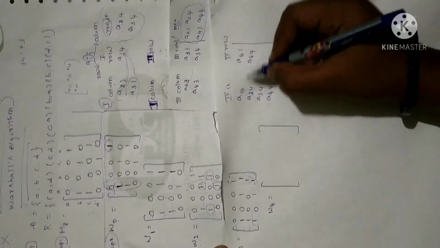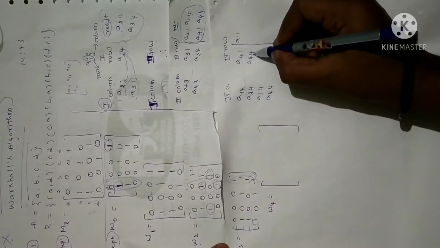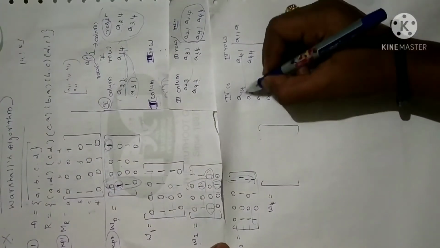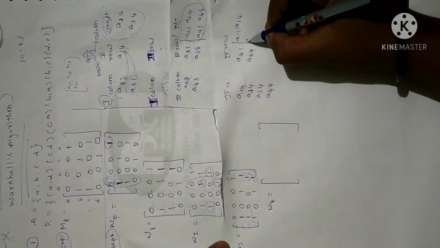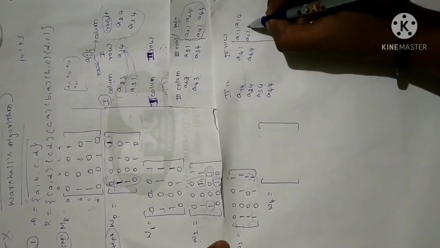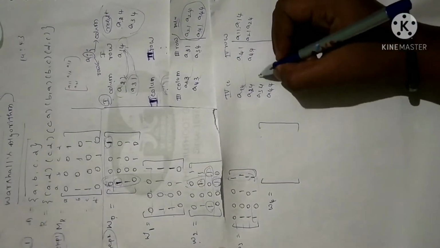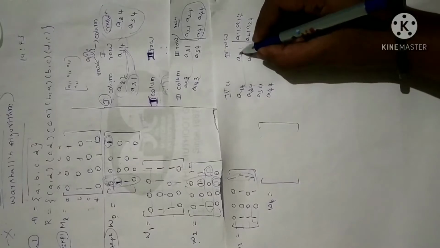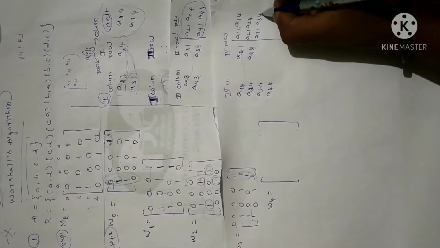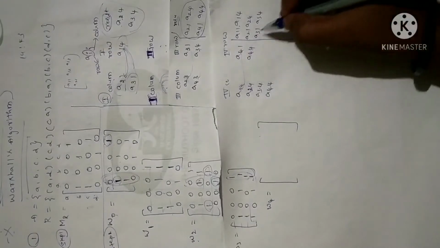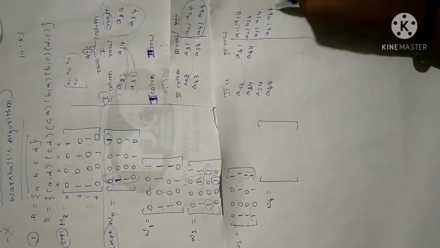A14 with this. So last element is same, so I can get A11. With second element I am going to get A44 is same, so I am going to get A14. Fine. Next A24 with this, A21. Again A24 with A44, you are going to get A24. Same procedure, repeat for all the elements. You will get A34 with A41 will give A31. With this you are going to get A34. Fine. Again A44 with A41, A44 with A44 will be A44 only.